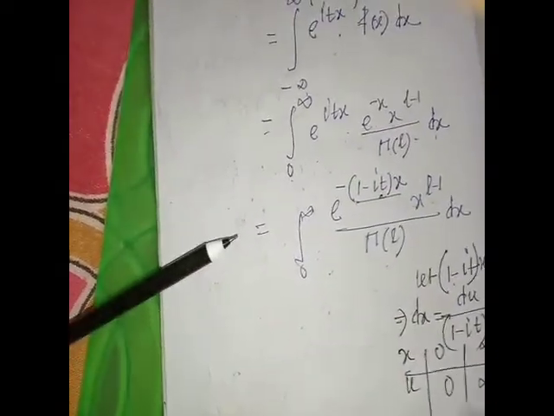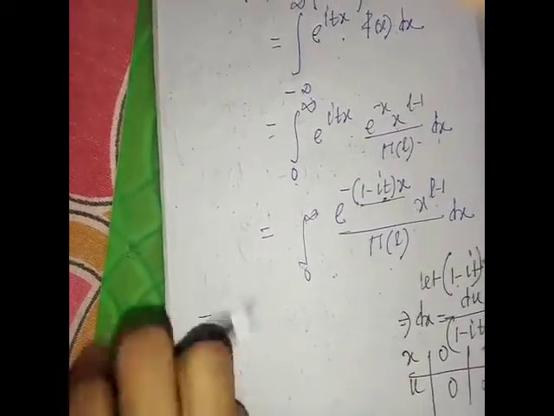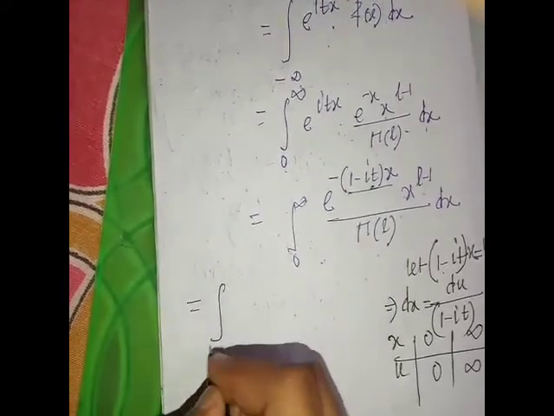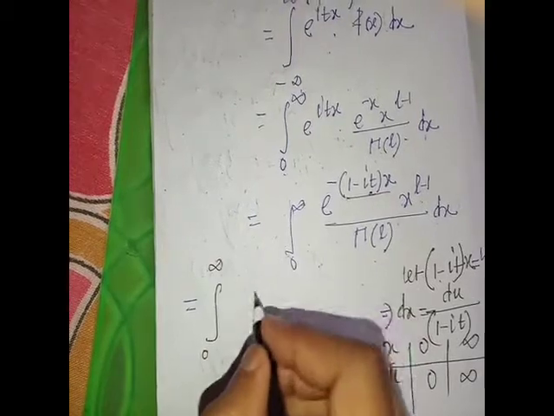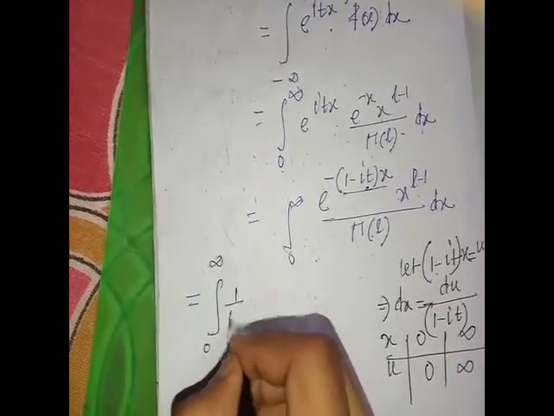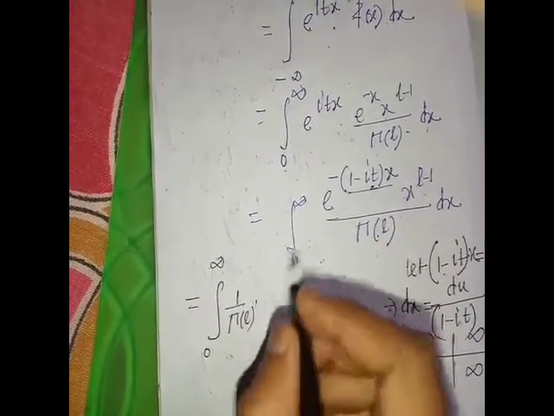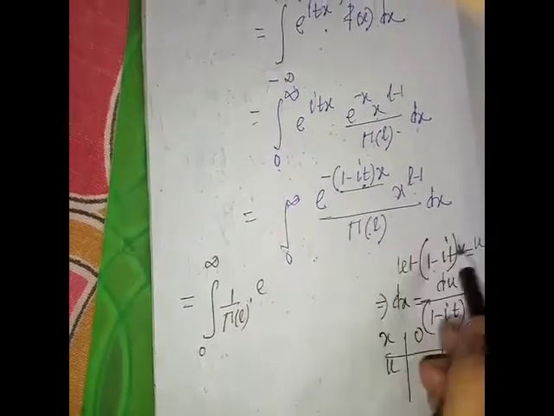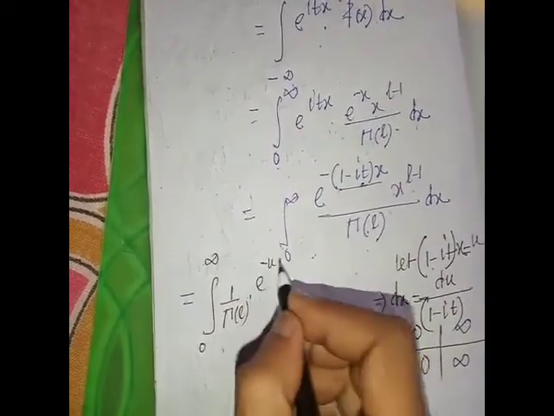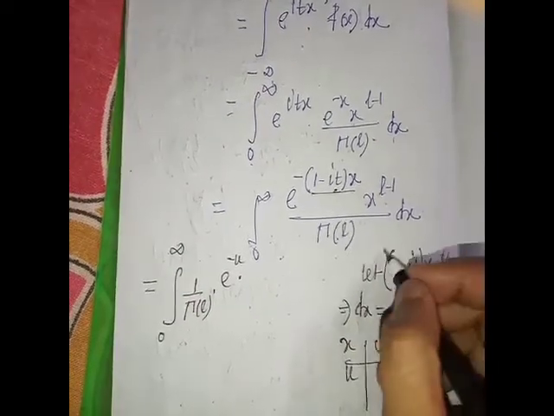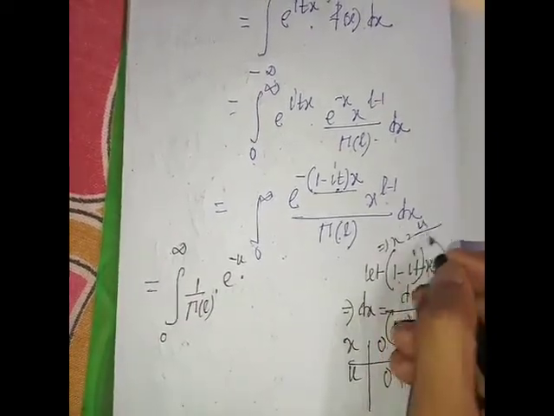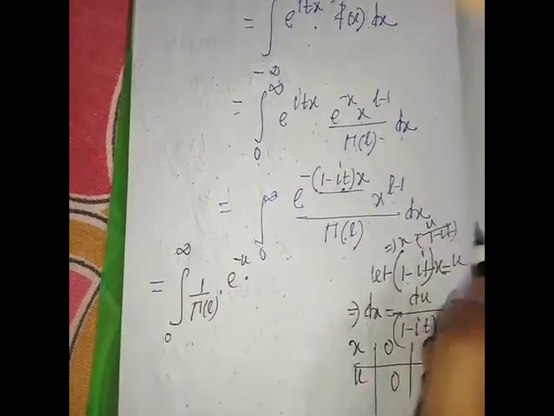Then the integration becomes 0 to infinity, 1 by gamma L, e to the power minus u, and x is u by 1 minus it.